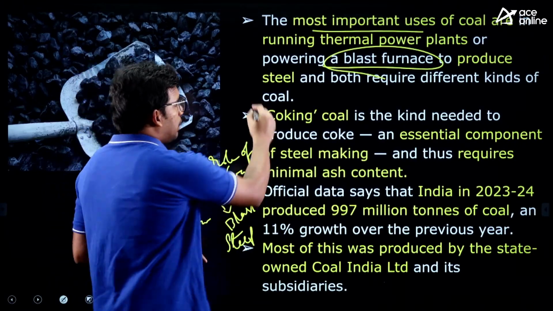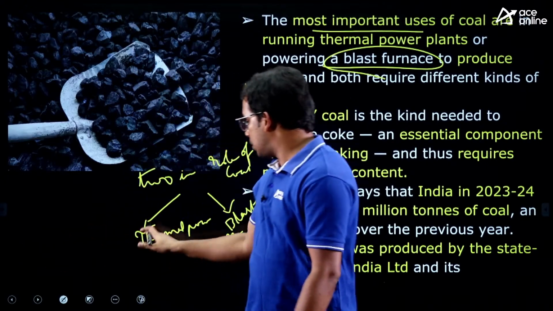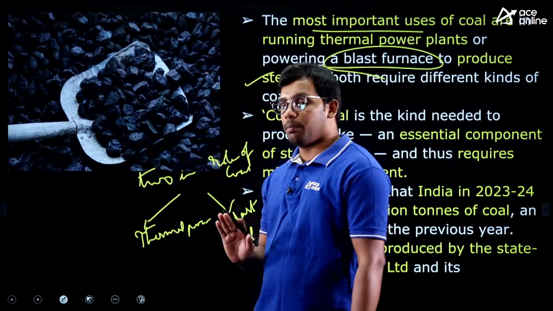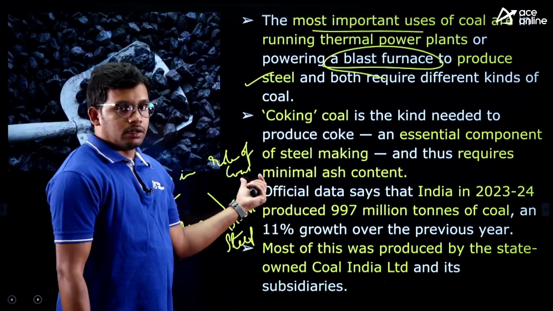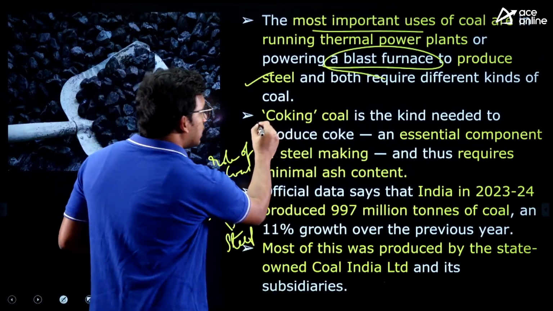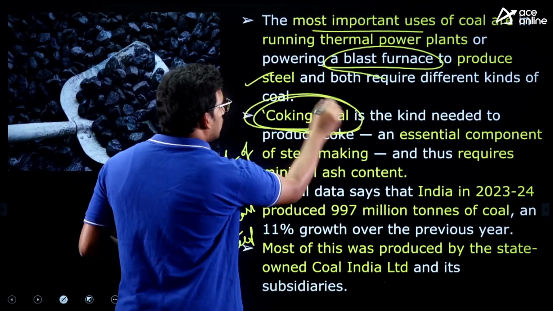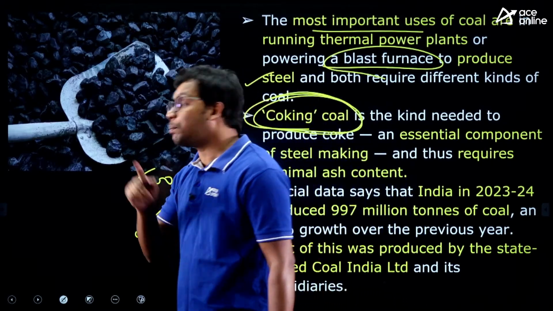This is also one important thing. In the making of steel, as we have seen, thermal power plants and then blast furnaces as well are involved in the production of steel. In this process of producing steel, there is coking coal. This is the essential component for the blast furnace.